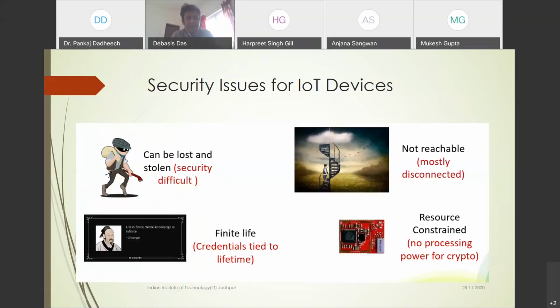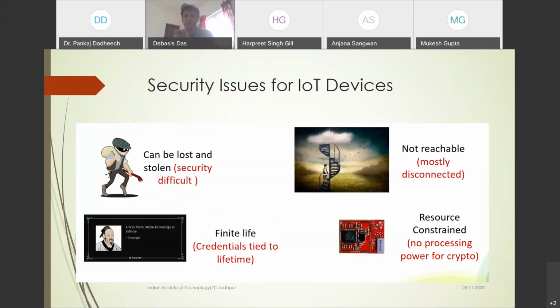Now, security issues for IoT devices. What are the security issues? First, they differ, because these issues are not the same for all devices. Some devices, for different application purposes, have their own issues.